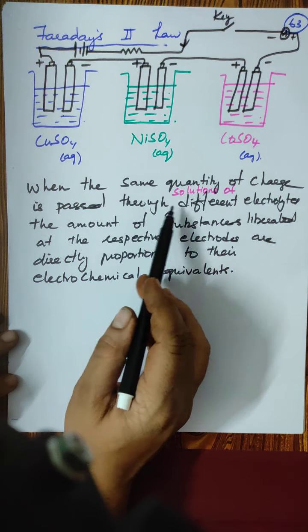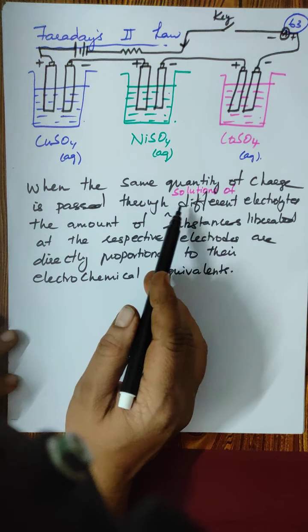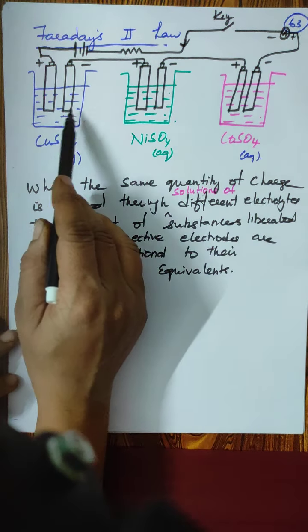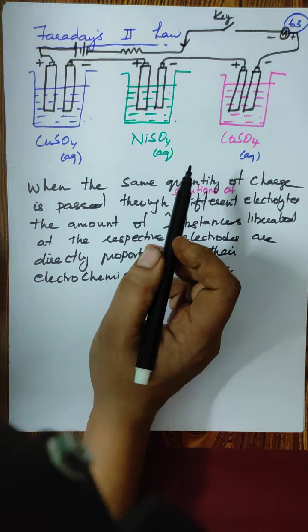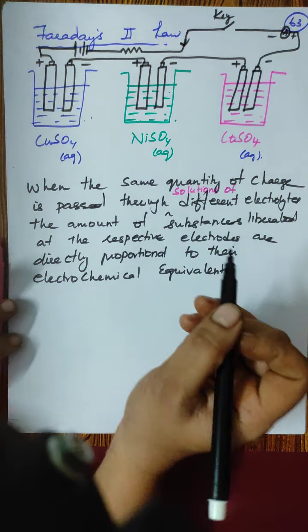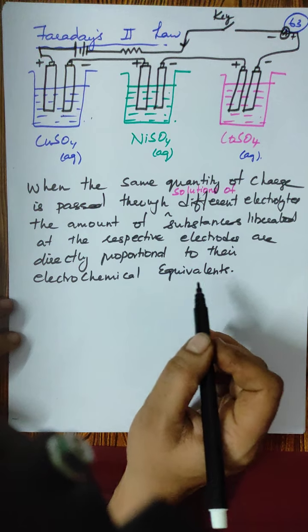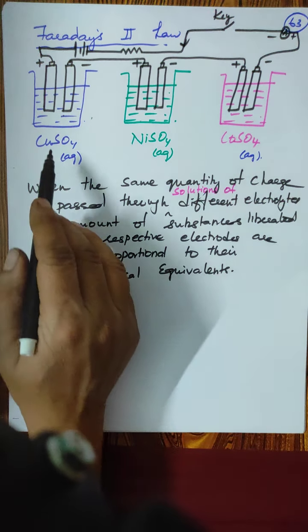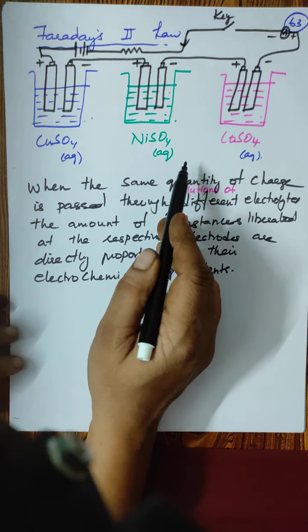See, when the same quantity of charge is passed through different electrolytes, the amount of substance liberated at these electrodes is directly proportional to their electrochemical equivalents. Now let us consider three electrolytic cells.